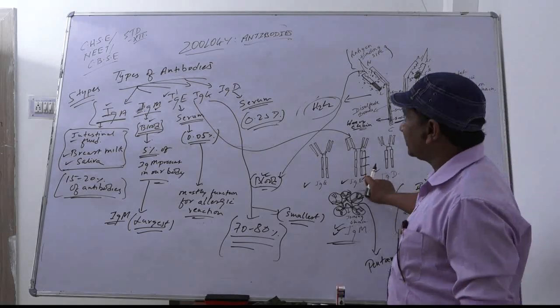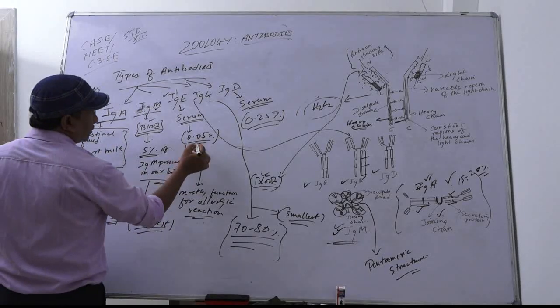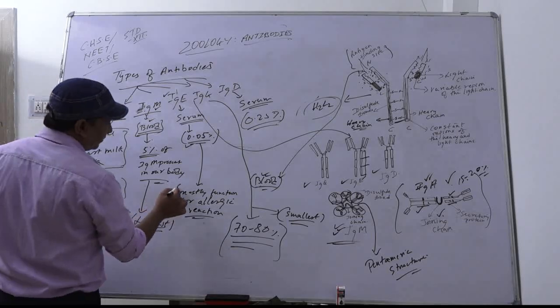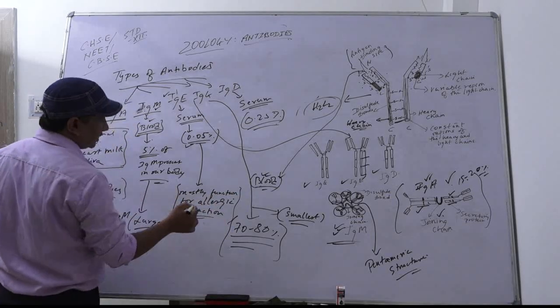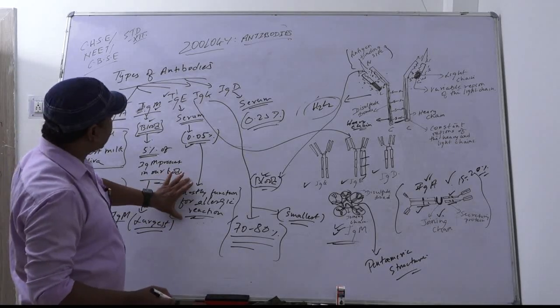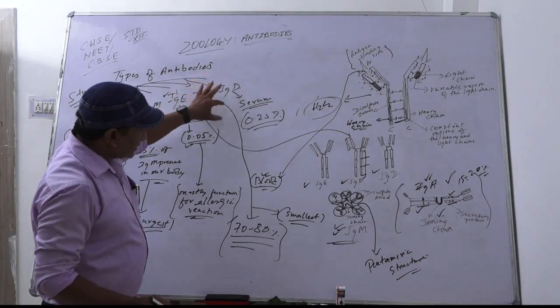Immunoglobulin E is mostly present in the serum, constituting 0.05% of the body. Now, the main function of immunoglobulin E is for allergic reactions. It performs for allergic reactions. Which antibody? IgE. Next is IgG.